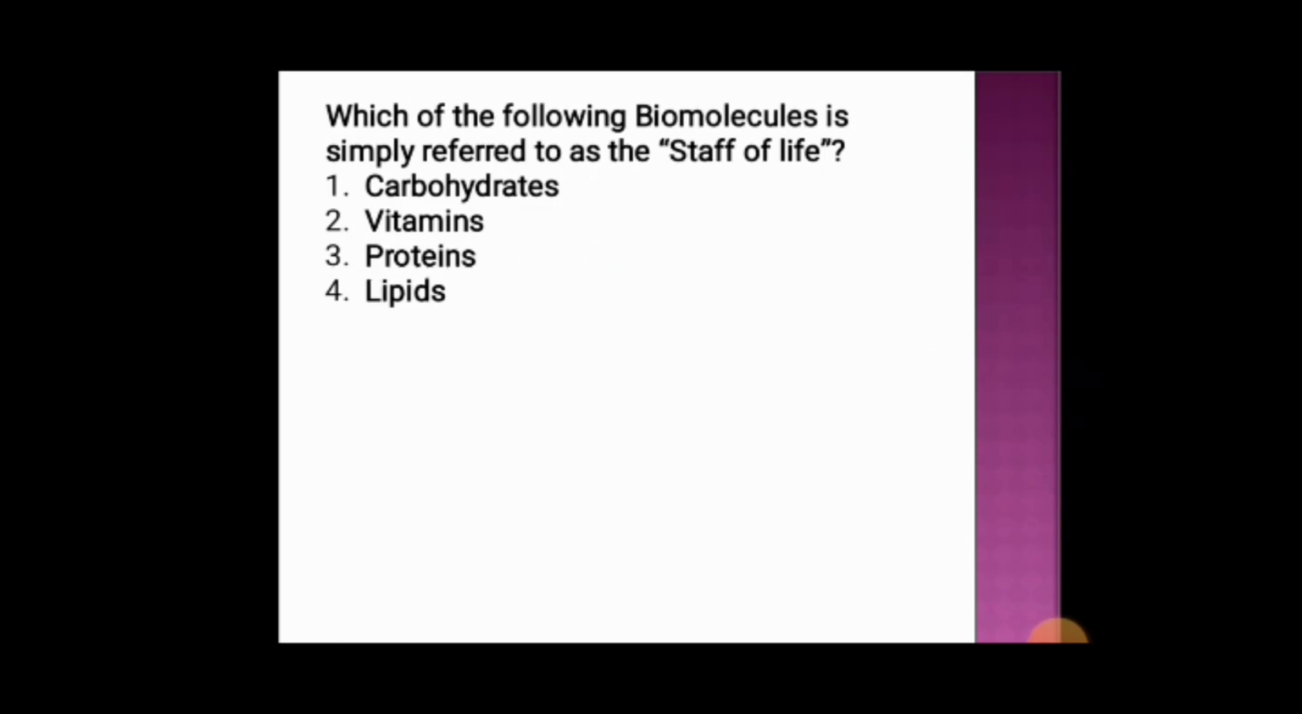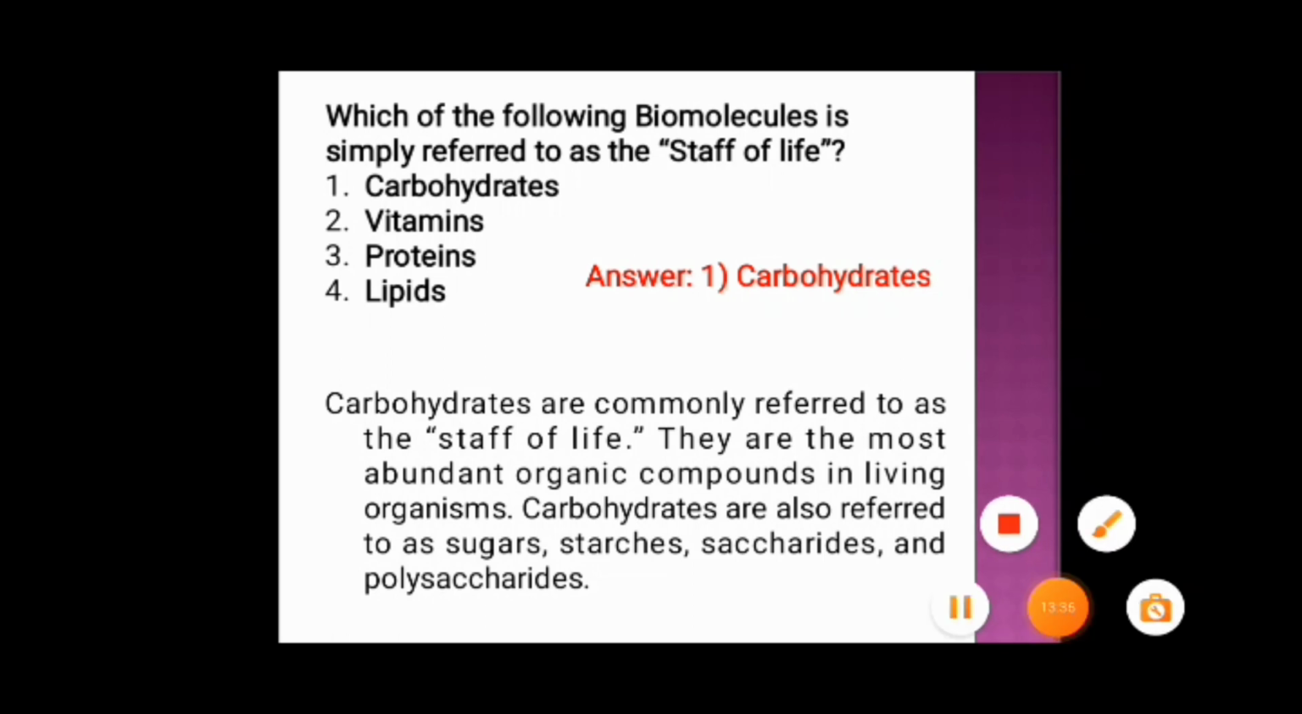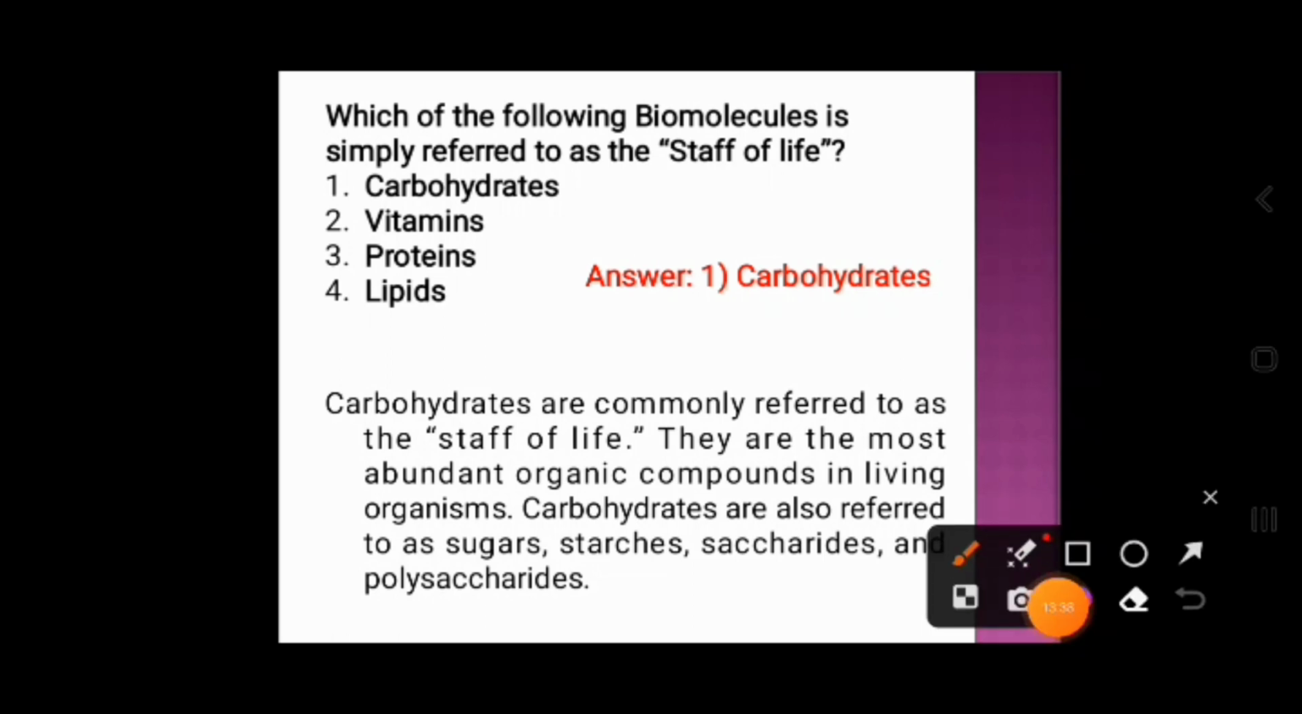Next question. Which of the following biomolecules is simply referred to as the staff of life? Option 1 is carbohydrate, option 2 is vitamins, option 3 is proteins, and option 4 is lipids. And the correct answer is option 1, carbohydrate. Carbohydrates are commonly referred to as the staff of life. They are the most abundant organic compounds in living organisms. They are also referred to as sugar, starch, saccharides, and polysaccharides.